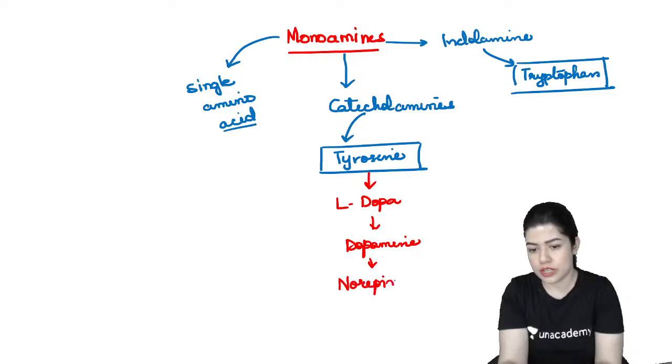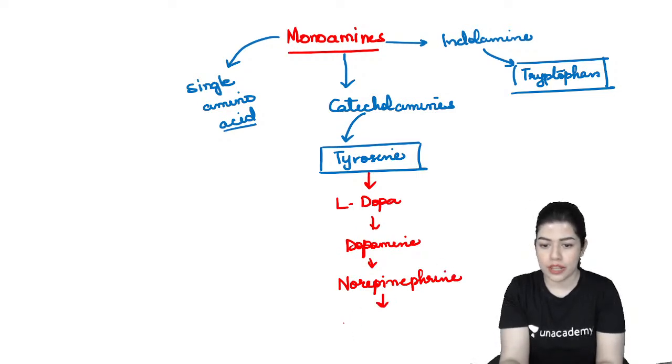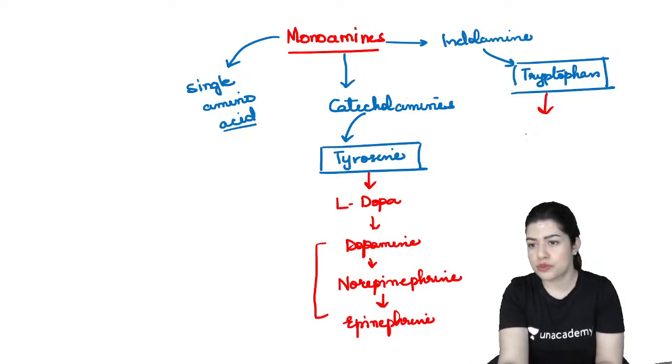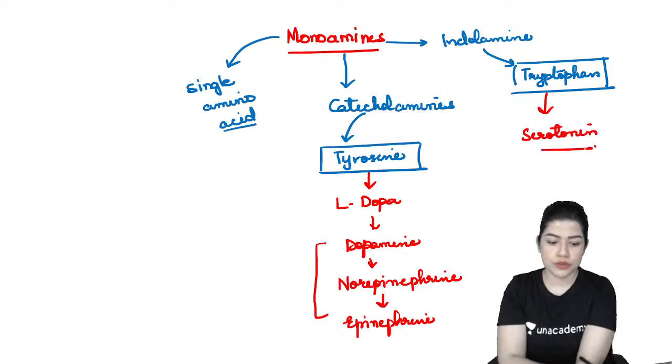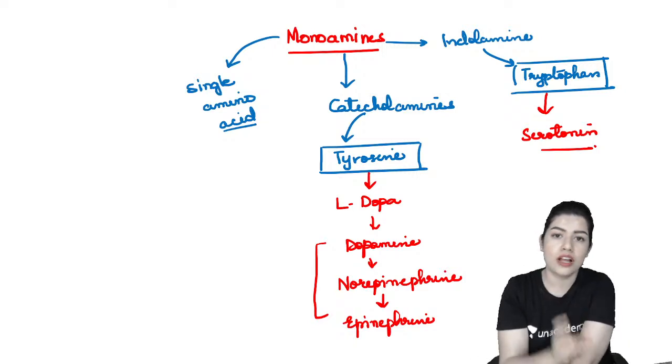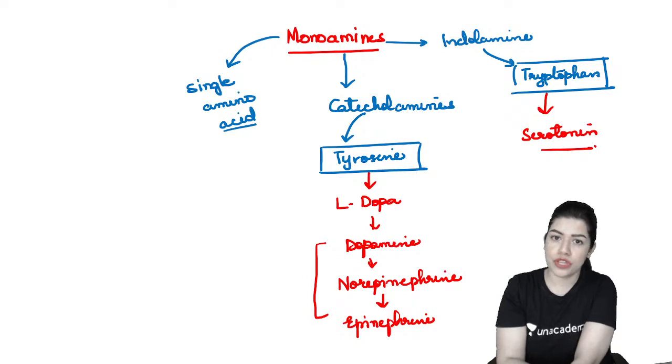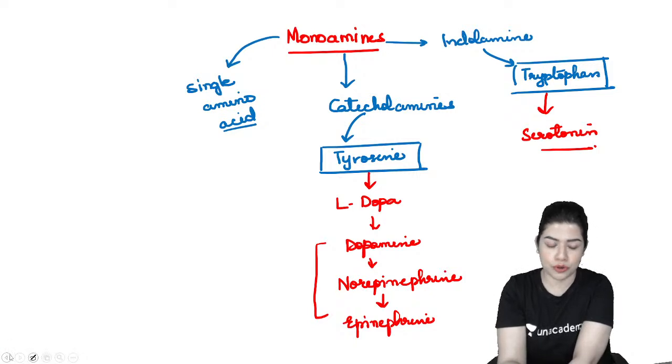This is not always the process. This is how it is done, especially in the adrenal area. Okay, then we have epinephrine. These three are known as catecholamines, whereas tryptophan is used to synthesize serotonin. Absolutely. We'll also go back and put up sites of synthesis, meaning where each neurotransmitter is actually produced. That will help you remember better as well, and then I will attach it to your notes.